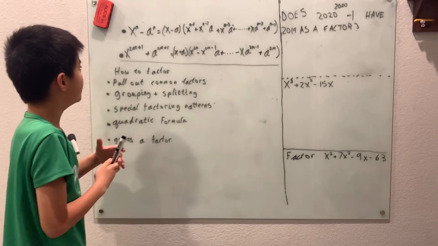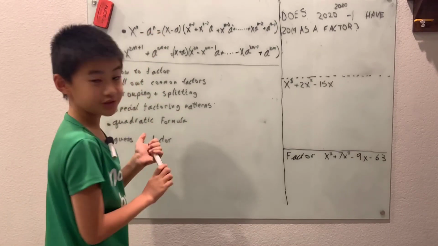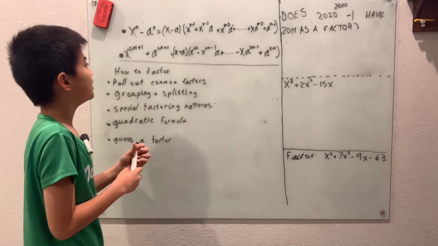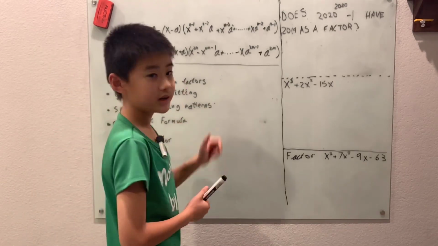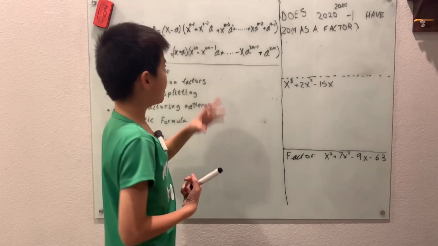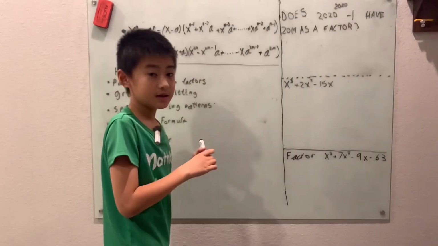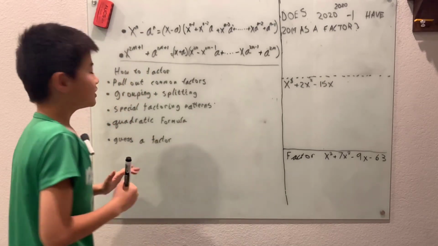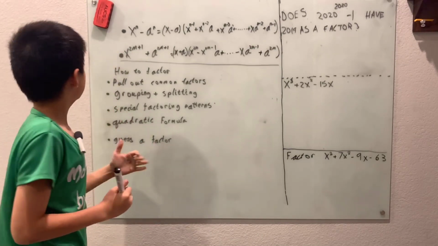minus a to the n, well, that can be rewritten as x minus a times x to the n minus 1 power plus x to the n minus 2 power times a plus x to the n minus 3 power times a squared plus, all the way down, where the x power keeps getting smaller and smaller, and the a power keeps getting bigger and bigger. So you keep going until you get x times a to the n minus 2 plus a to the n minus 1. So I'm going to let that sink in a little bit. It's kind of confusing. So now I'm going to move on, okay?